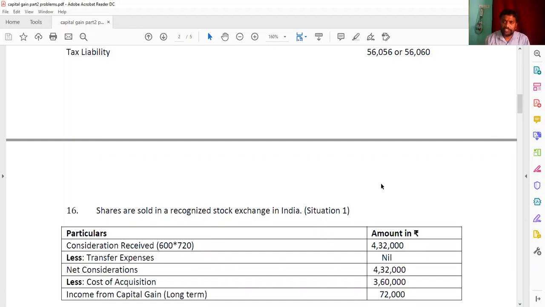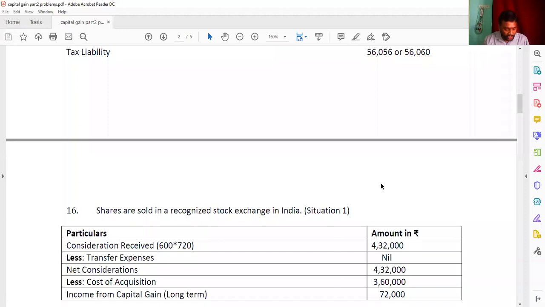And in this question, what is being asked here, 2 situations he has given. In one situation he is saying the shares are sold in the recognized stock exchange. In the second situation, he is saying the shares are sold in the unrecognized stock exchange. Now I'm going to read, look at once. If the shares are sold on 11 July 2018 at the rate of 720 per share in a recognized stock exchange in India, and fair market value as on 31st January 2018 is 600.